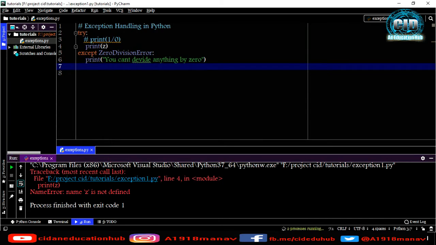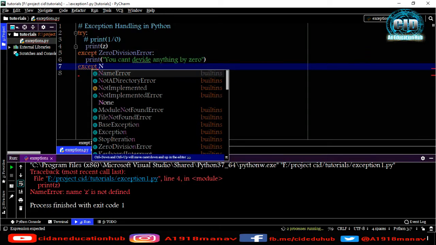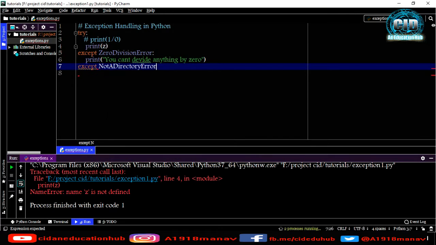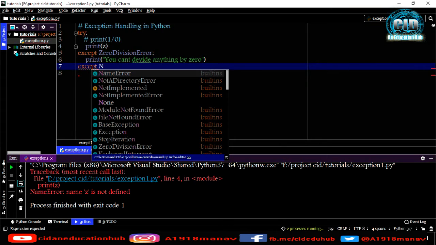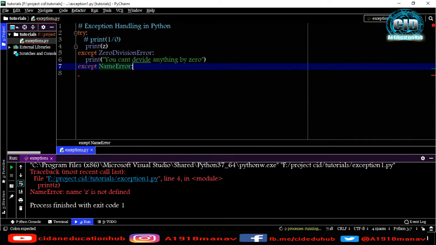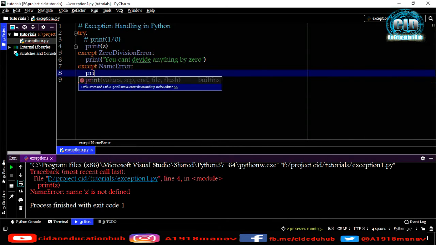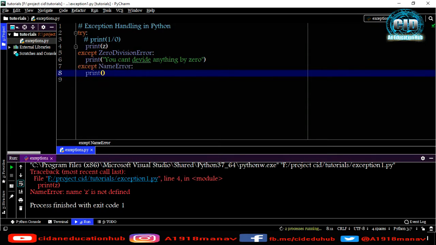Let me show you. Firstly, under the except blocks, I'm handling NameError, and under NameError I'm printing, it is not in your program.